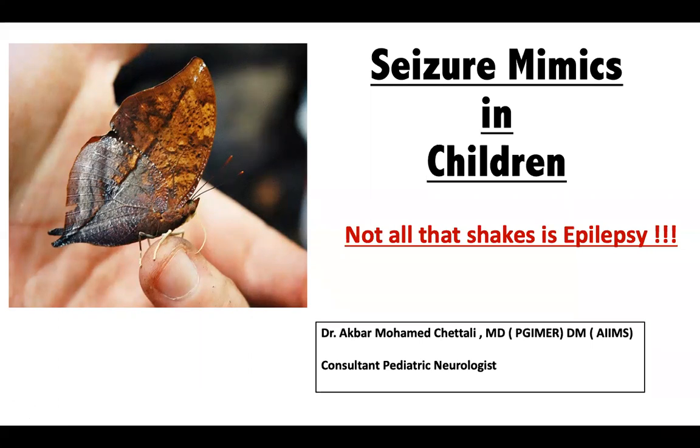So, in continuation with the last class where we had seen some involuntary movements, I would like to present on the other involuntary movements which can masquerade as seizures, known as seizure mimics in children. It's interesting that we have one entire chapter called seizure mimics in children in Nelson textbook of pediatrics. It's an interesting chapter to be aware of because no matter how much experience we get, there is a tendency for overdiagnosis of these abnormal movements as epileptic seizures.